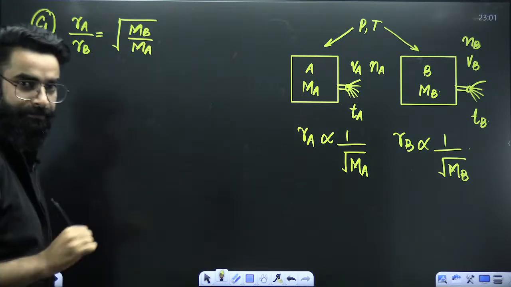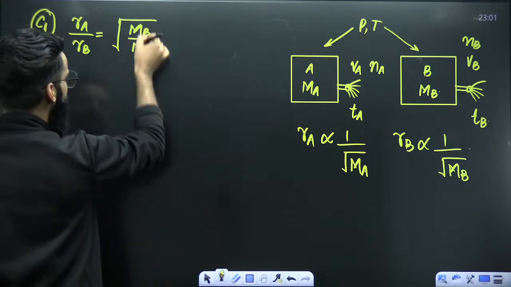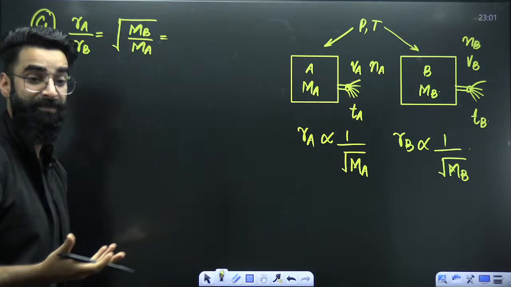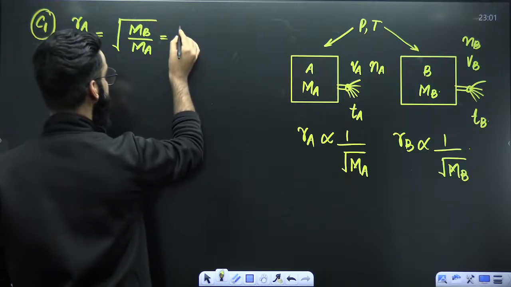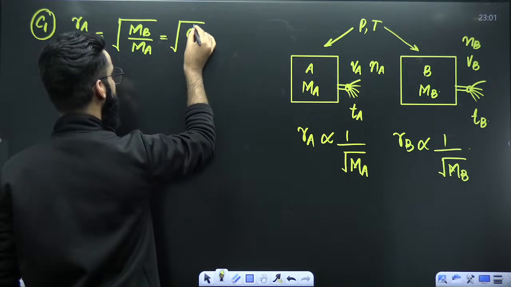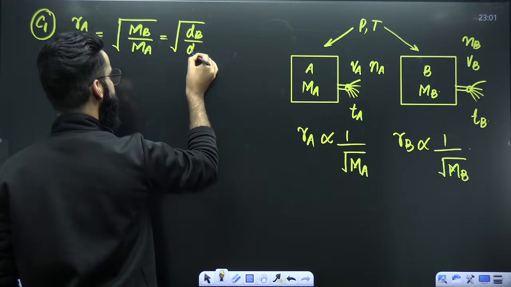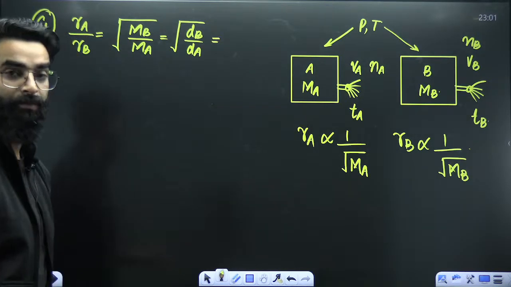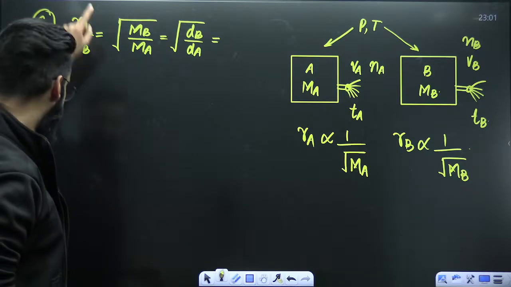Perfect. Number 1. In place of molar masses, since the gases are present at same pressure and temperature, you can use the term densities as well. Density of B divided by density of A. Or my dear students, you can do one more thing. Rate of effusion of A.